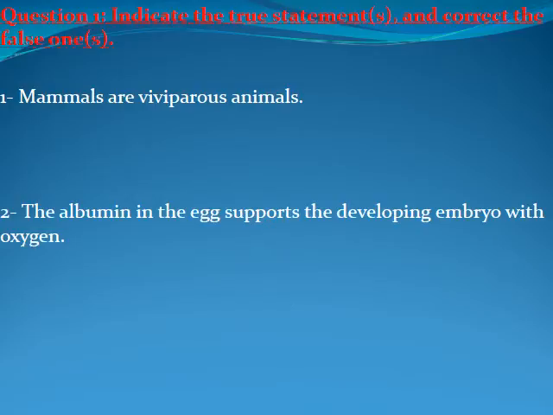Let's start with question number 1. Indicate the true statement or statements and correct the false one or ones. First one, Haider. Mammals are viviparous animals, true or false? This is true. Thank you, Haider.